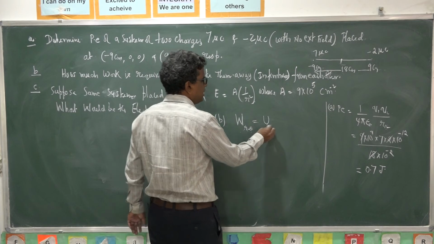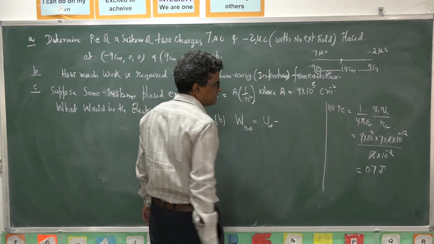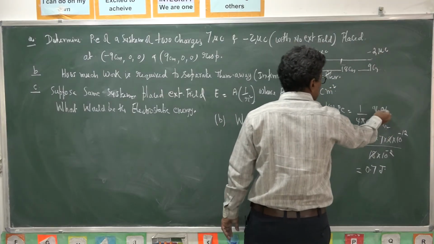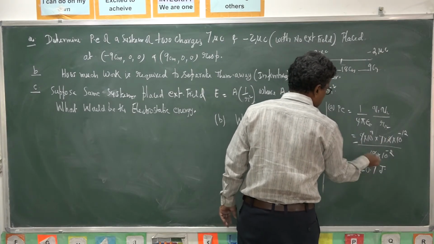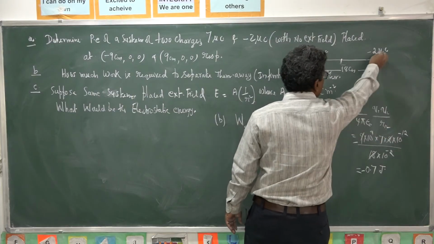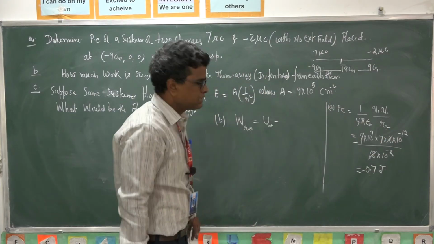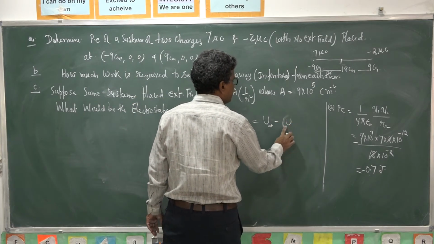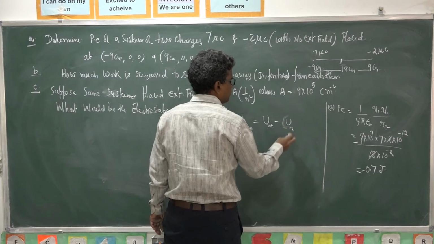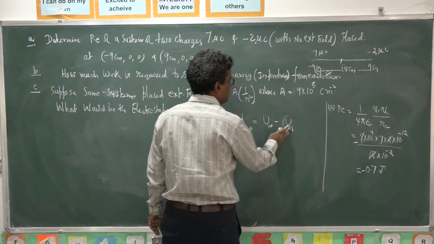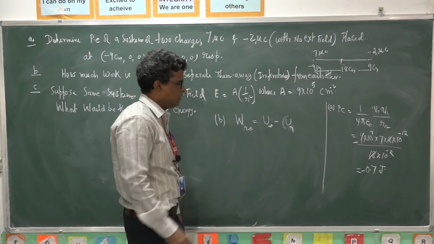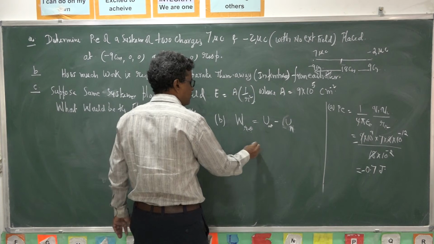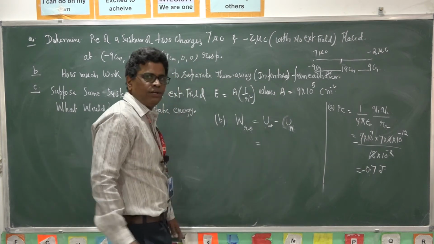So the potential energy at infinity minus the potential energy when they are separated by distance R12. Here Q2 is negative, so you will get minus 0.7.